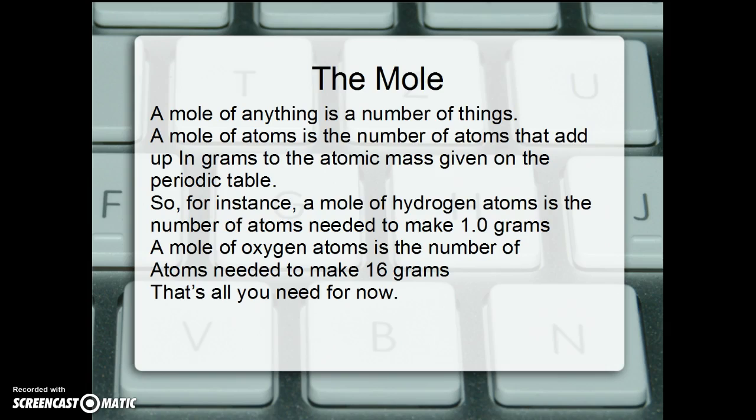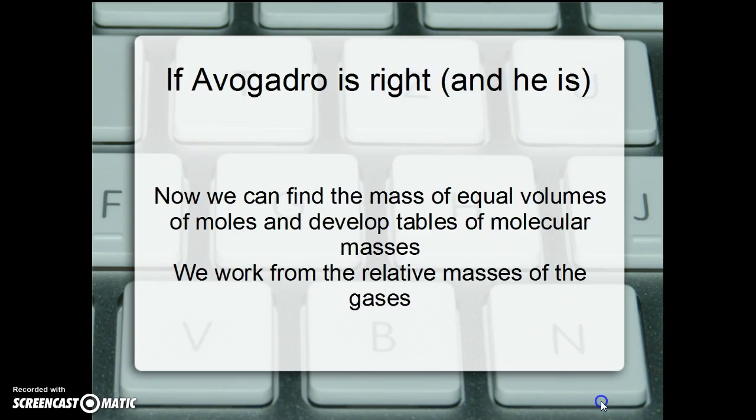So for instance, a mole of hydrogen atoms is the number of atoms needed to make 1 gram, because 1 gram is what you see on the chart of atomic masses. A mole of oxygen atoms is the number of atoms needed to make 16 grams. You saw that we got these numbers from the masses that we derived from our density of gas measurements.